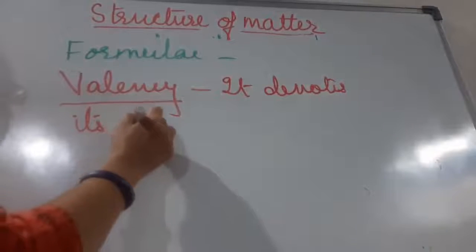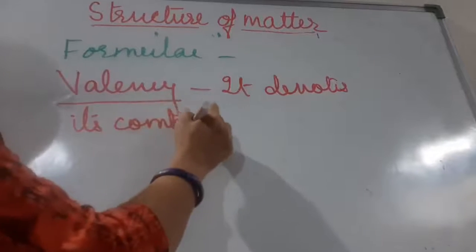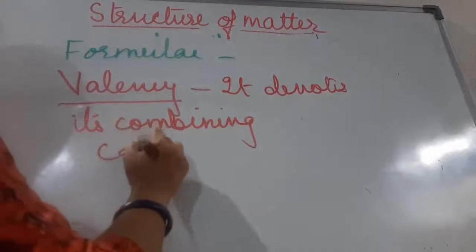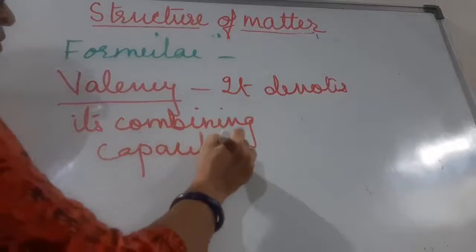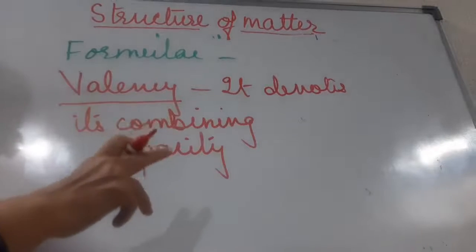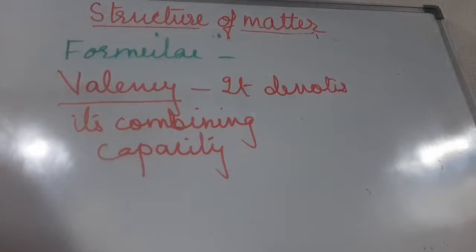Or you can say valency of an element or group is the number of hydrogen atoms which can combine with or be displaced by one atom of that element or group. Clear? This is about the valency.